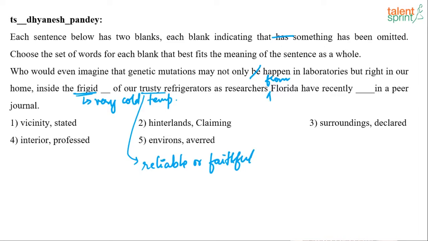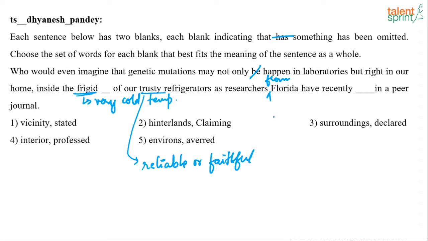So very cold temperature, dash of our trusty refrigerator, as researchers from Florida have recently dash in a peer journal. So let's look at the options. First we have vicinity and stated, hinterlands and claiming, surroundings and declared, interior and professed, and environs and averred.